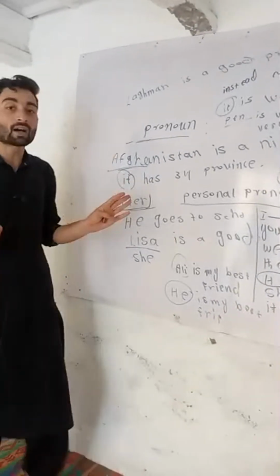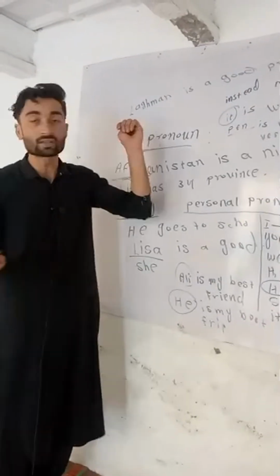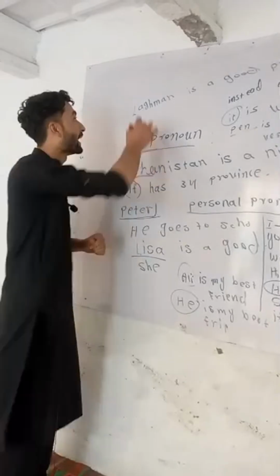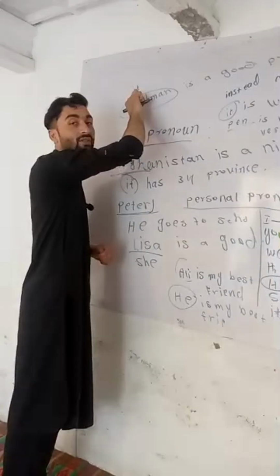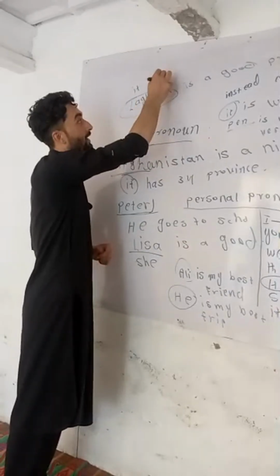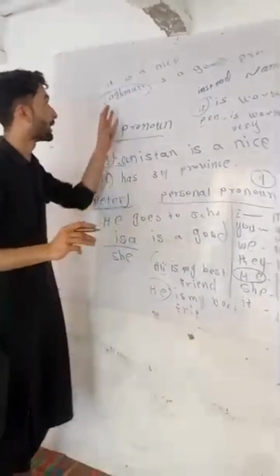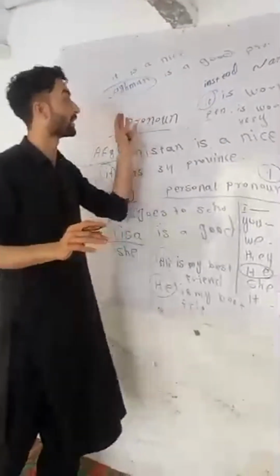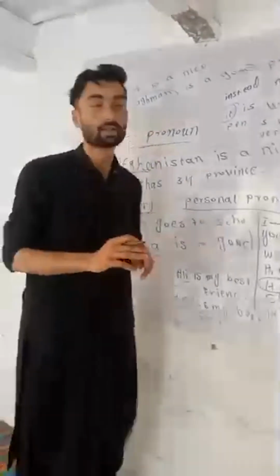So Laghman is a place, and personal pronouns come and are used instead of this place. Here, instead of Laghman, we use it. It is a nice province. So this is the personal pronoun, which is used instead of a noun.